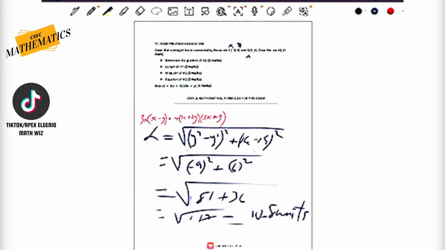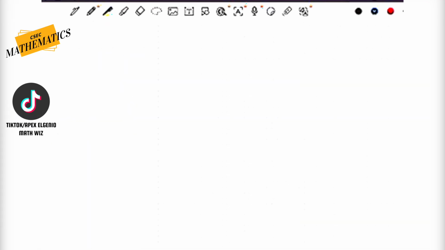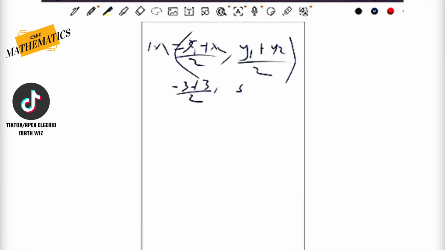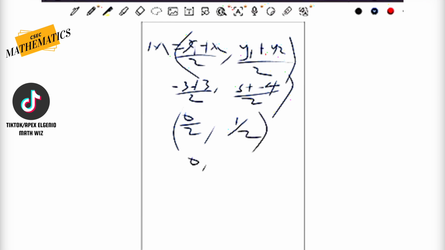And then we're going to have over here 5 plus negative 4 over 2. Alright, so minus 3 plus 3 is 0 over 2, comma, 5 plus negative 4 is 1 over 2, and that's going to be 0, comma, a half. That's the answer for our midpoint.